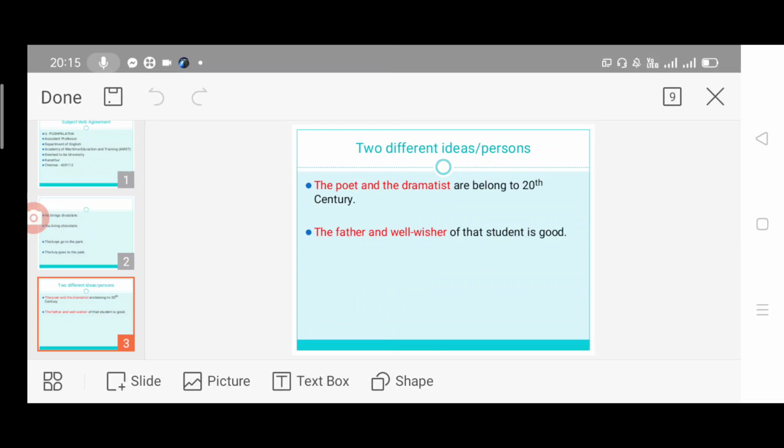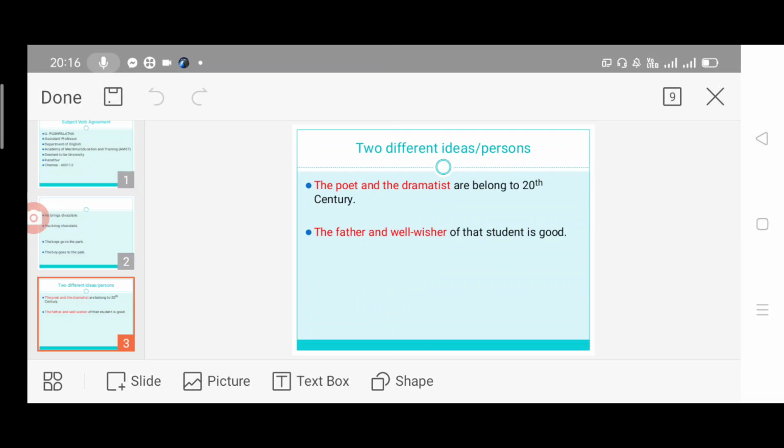Next rule is when we are talking about two different persons, then we have to use a plural verb. Let's see one example for that. The poet and the dramatist all belong to 20th century. See the sentence carefully. The poet. Article is used, the poet, and we are splitting by using a conjunction and.